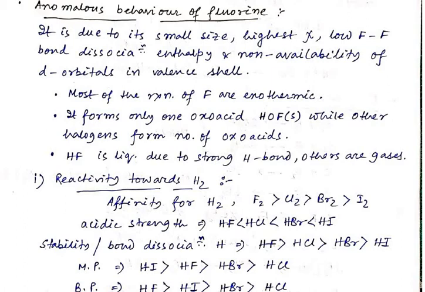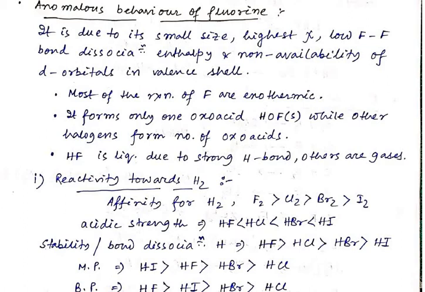Chlorine, bromine, and iodine also react with other elements, but the reaction of fluorine is different from the other congeners of the group 17 elements. That's why we are discussing here the anomalous behavior of fluorine. Mainly it is due to its small size, the highest electronegativity, low fluorine-fluorine bond dissociation enthalpy, and the non-availability of d orbitals in the valence shell.